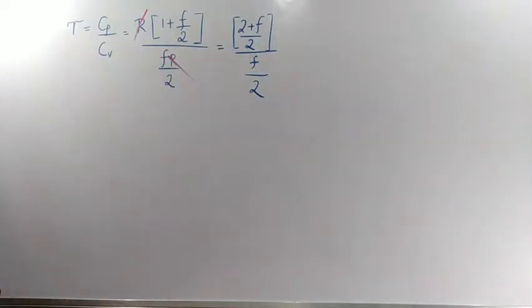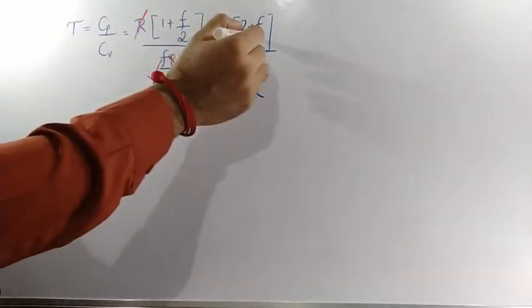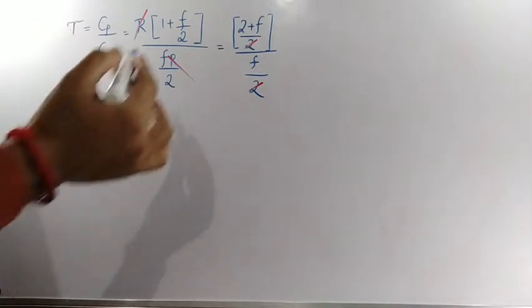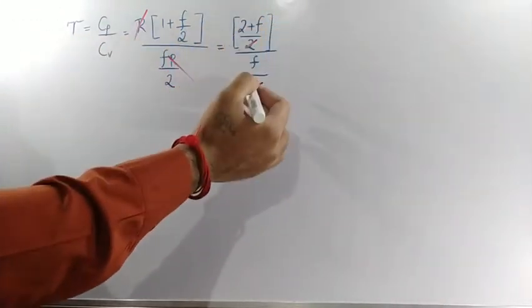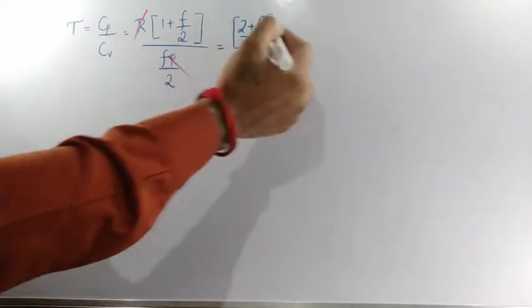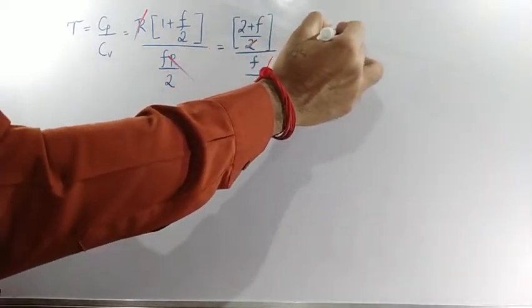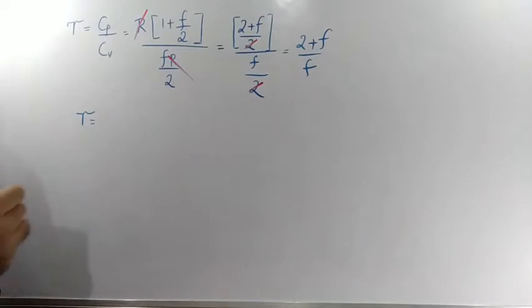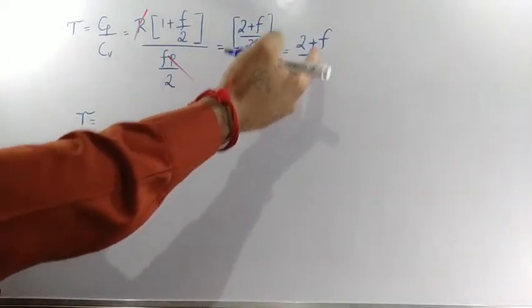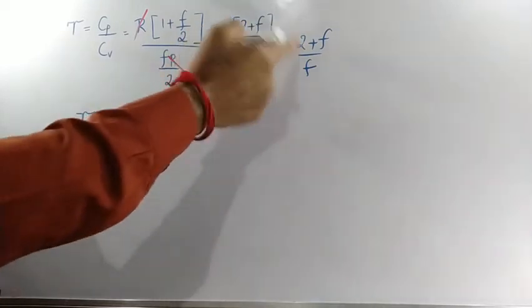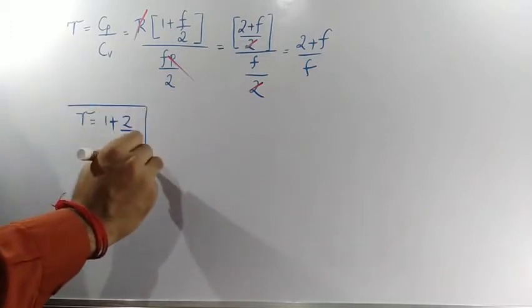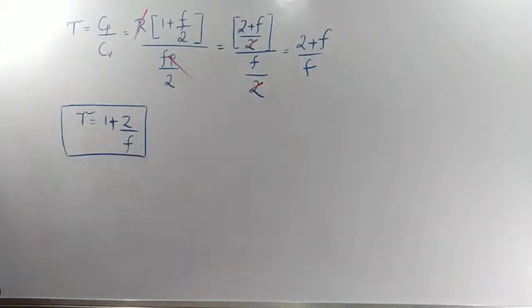Now the 2 in the numerator will get cancelled with the 2 in the denominator. In the numerator 2 plus F remains, and the denominator is F, so it is 2 plus F divided by F. Or gamma is equal to 2 by F plus F by F. F by F is 1, so 1 plus 2 by F. So 1 plus 2 divided by F is nothing but gamma.